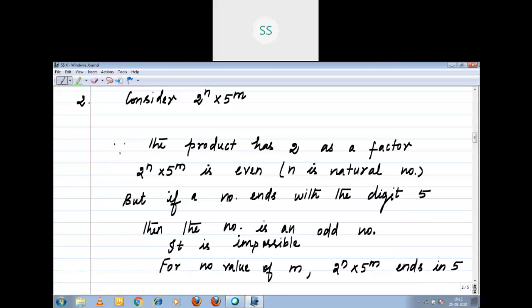Now, which question do I want to do? Find the greatest number consisting of 6 digits.